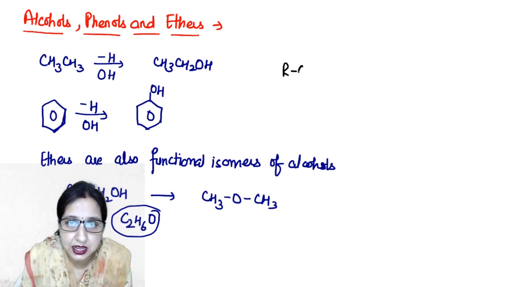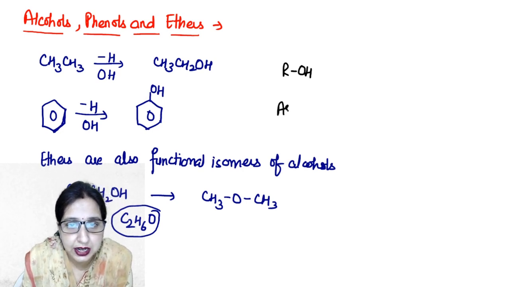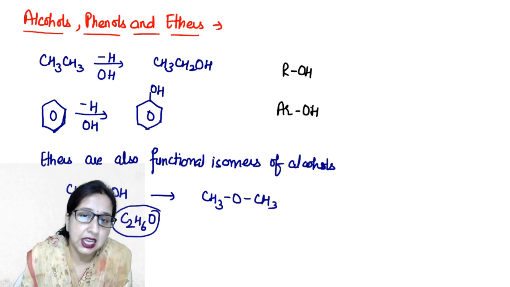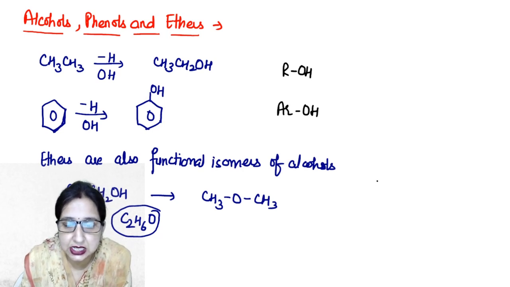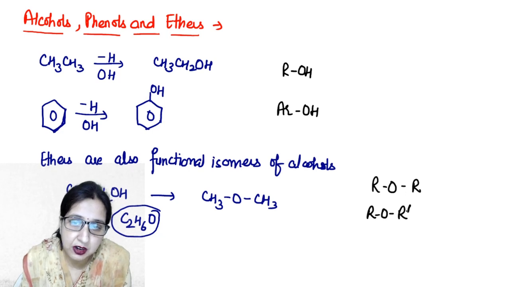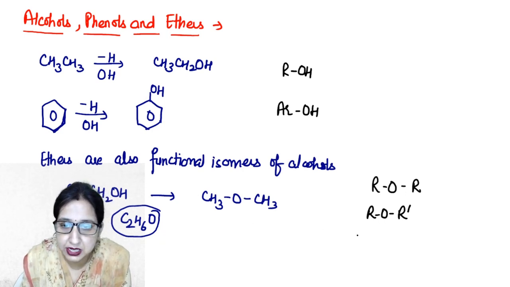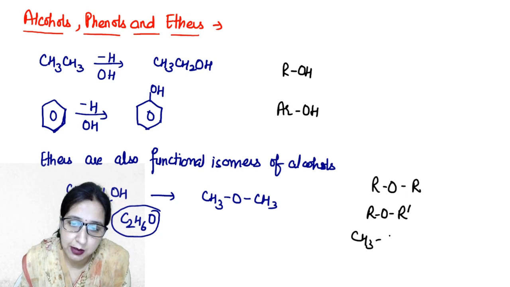Generally, alcohols are represented as ROH. Phenols are represented as AROH and ethers are represented as ROR, where both alkyl groups may be same or they may be different also. For example, in this case, on both sides of oxygen, both methyl groups are same, but sometimes such type of ether can be present.